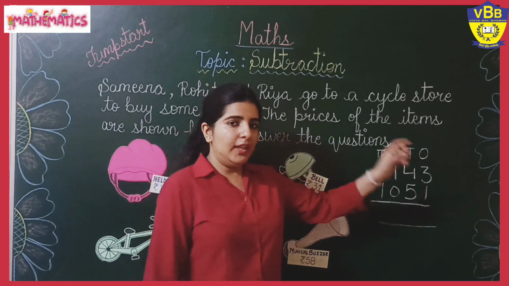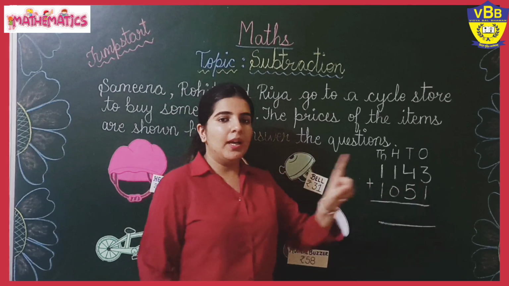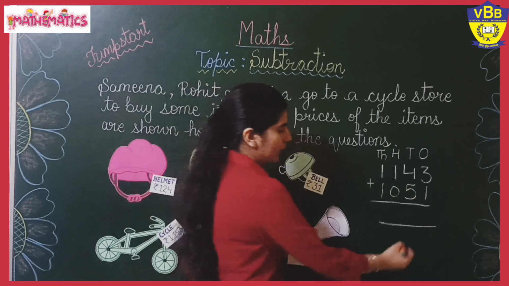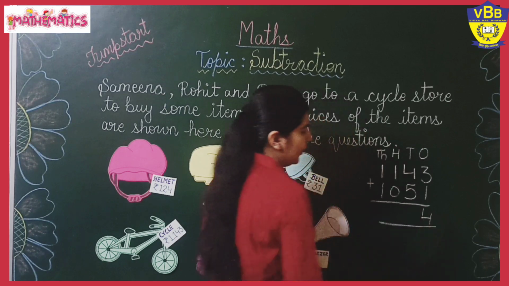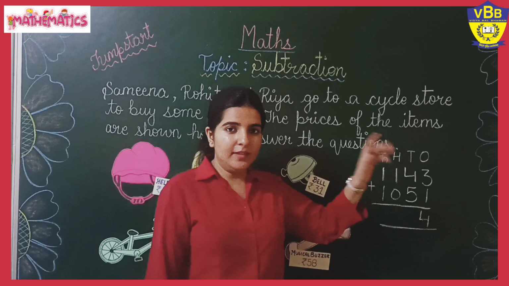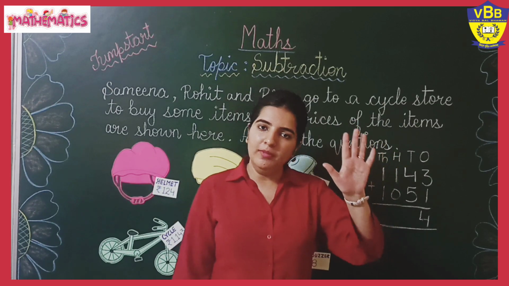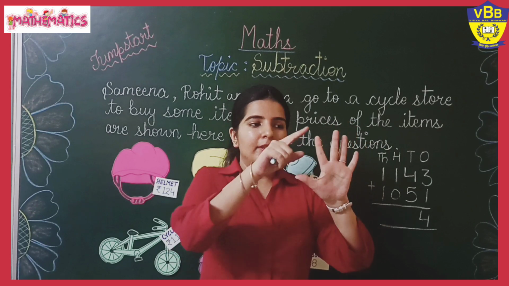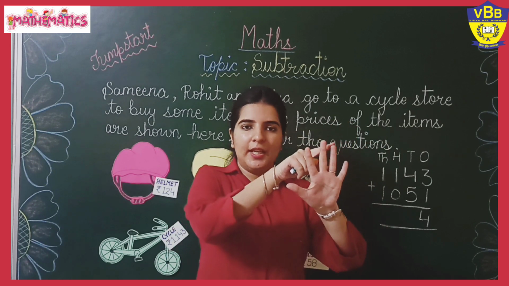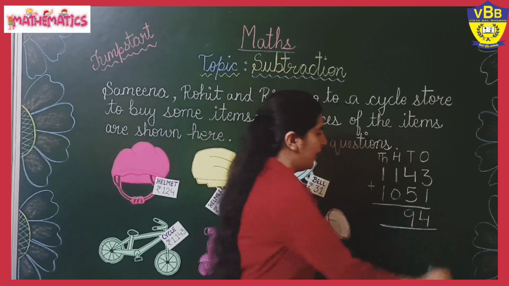So 3 in your mind, 1 on your finger. 3 plus 1, that is 4. Now tens place, 4 in your mind, 5 on your finger. So we are going to count from 4. 5, 6, 7, 8, 9. Okay, so the total is 9.